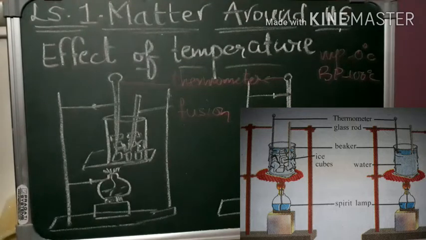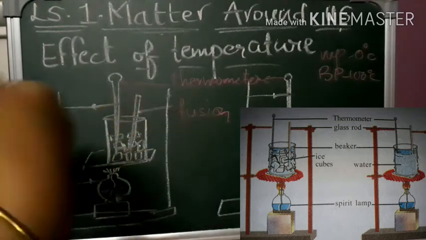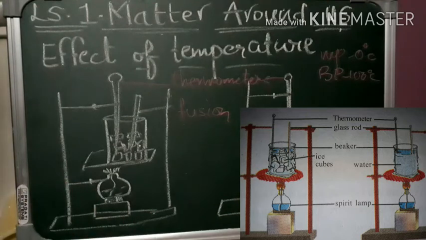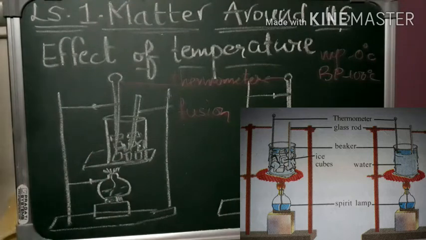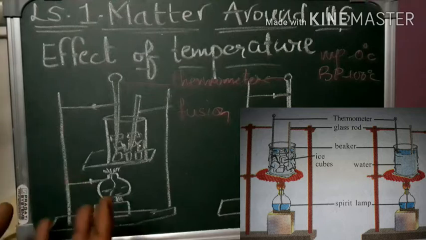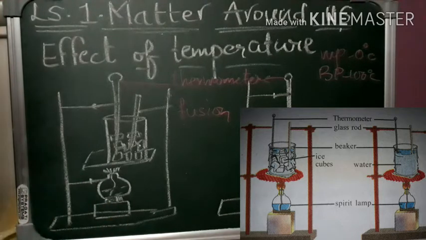Okay, but there is also, when particles in water vapor have absorbed additional energy in the form of heat, latent heat of vaporization. When the water is getting evaporated, you can see that latent heat of vaporization also is there. Here, because it is solid to liquid, we can say it is latent heat of fusion, whereas wherever vaporization is taking place, you can say latent heat of vaporization. But in some cases, a substance will directly get converted from solid form into gaseous form.